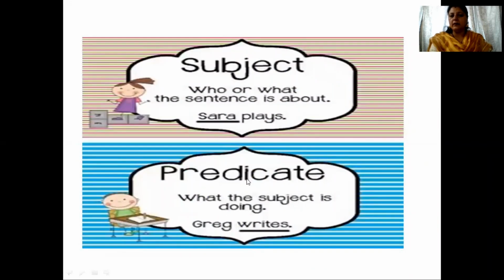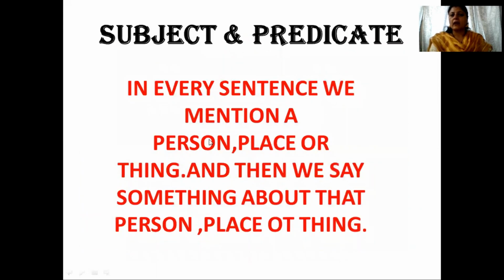Another example, Greg writes. Now what are we talking about in this sentence? About whom? Greg. So Greg is the subject and what does Greg do? He writes. So writes is the predicate. In every sentence, we mention a person, place or a thing. And then we say something about that person, place or thing.